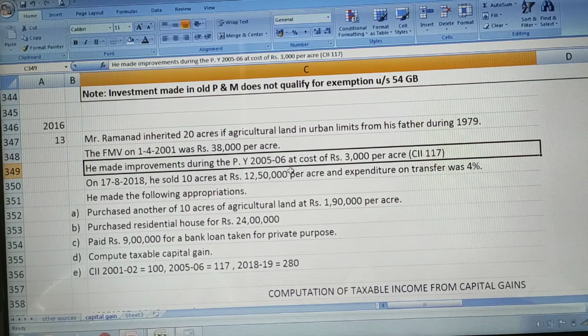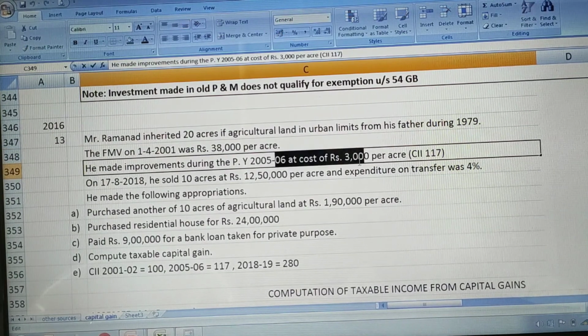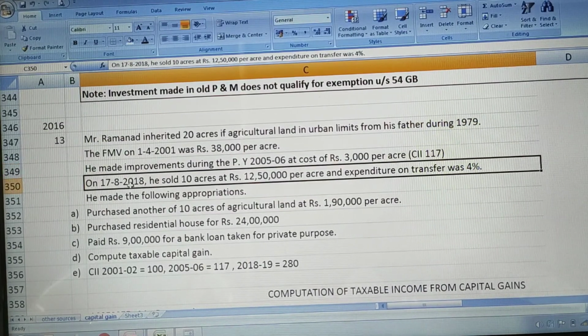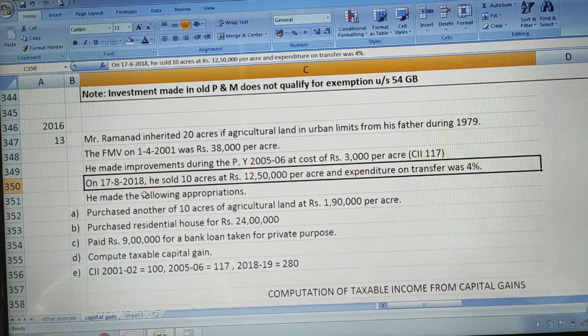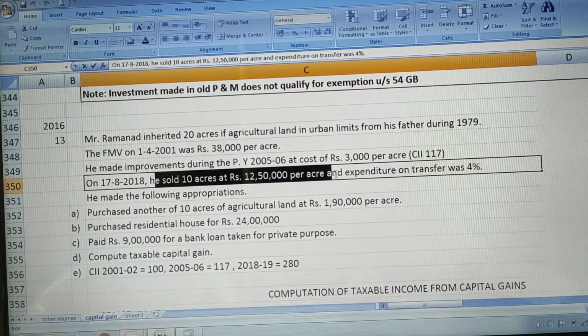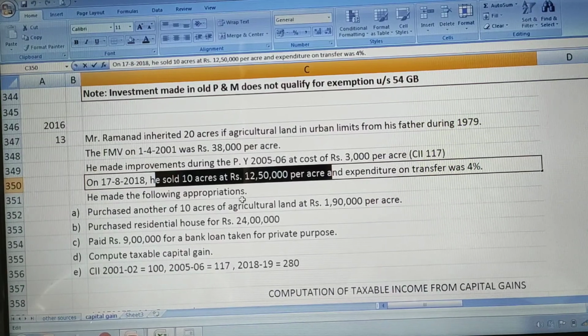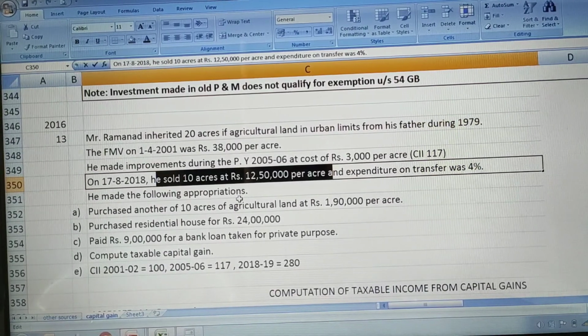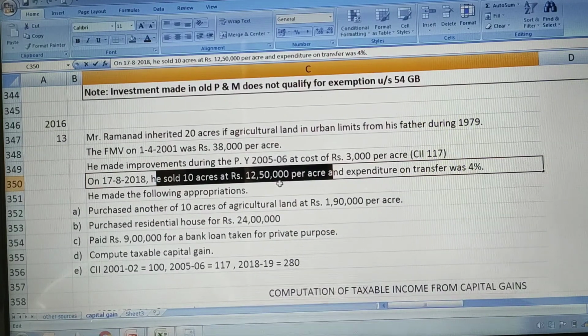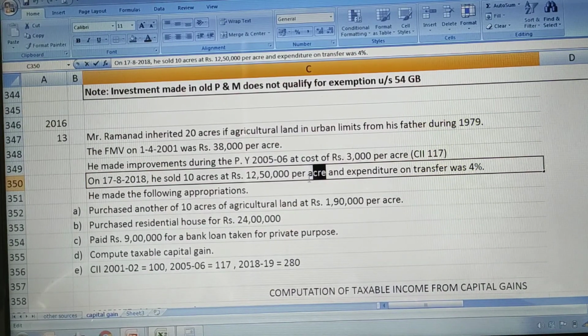He made improvements in 2005-06 for 3,000 rupees per acre. Then on 17th August 2018, he sold agricultural land for 12,50,000 per acre. This is very important, this is the sale value of our question. Don't get confused with this.